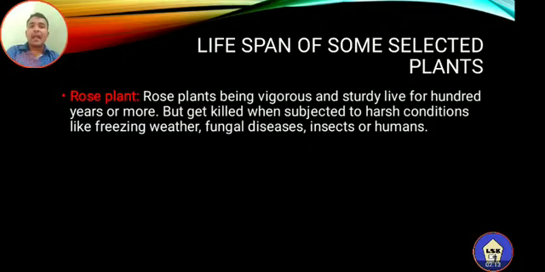But the individual plant may be killed when subjected to harsh conditions like freezing weather, fungal diseases, or insects, or because of human beings or grazing animals. But the average lifespan of the rose plant is more than 100 years.